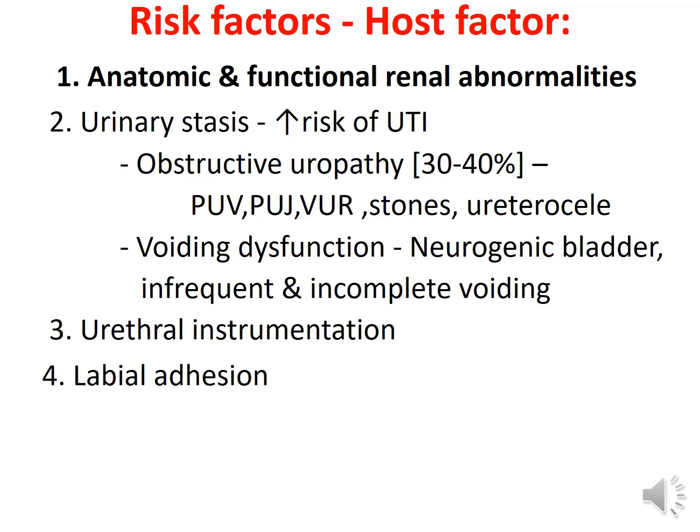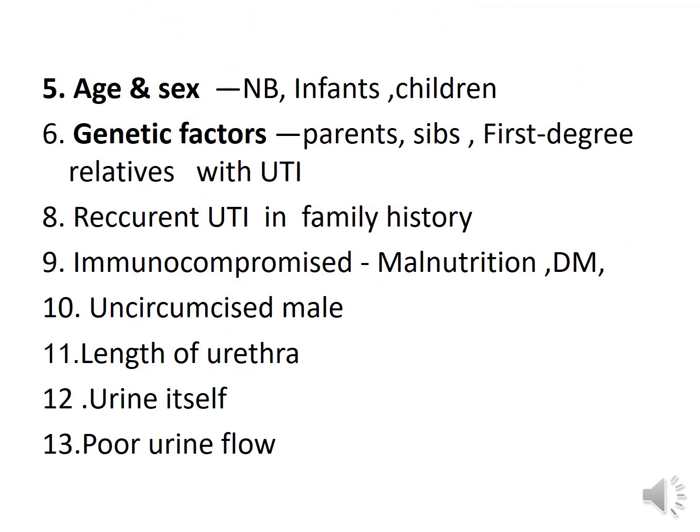Number 3, urethral instrumentation, that is the catheterization we do, and labial adhesion. Age and sex we already discussed. Genetic factors: if parents, siblings or first degree relatives have a UTI, there is a high risk of this child having UTI. If there is a recurrent UTI in the family members, this child may have a recurrent UTI.